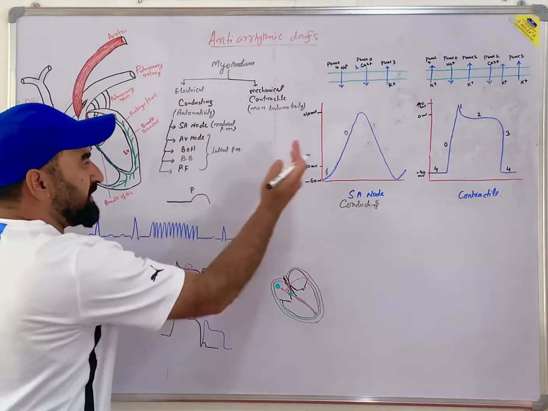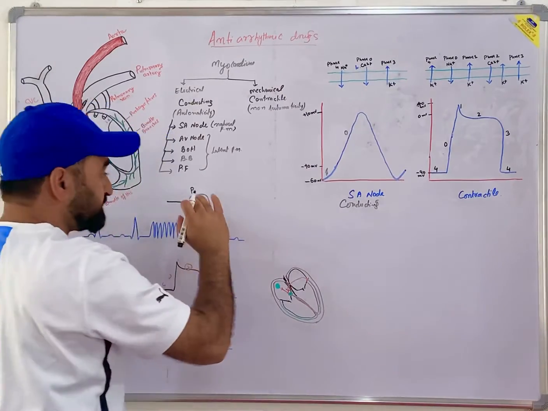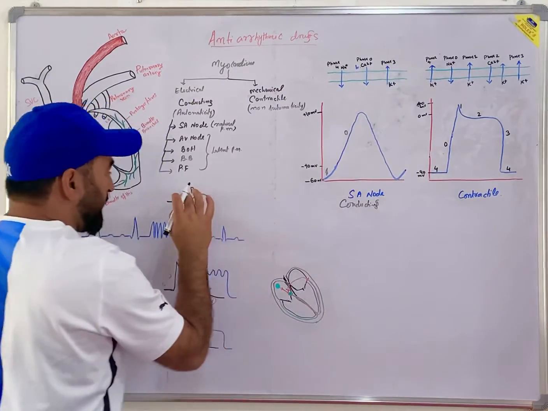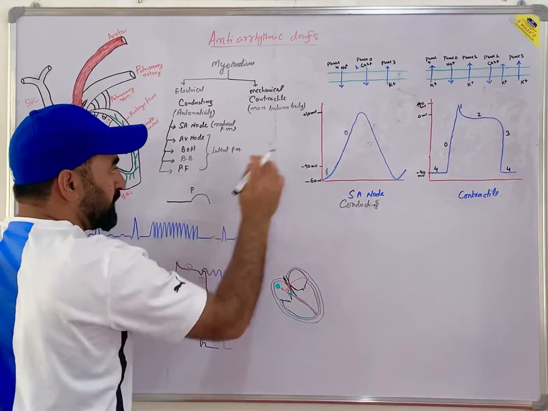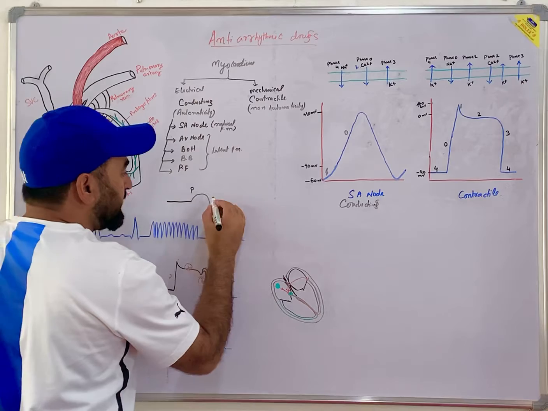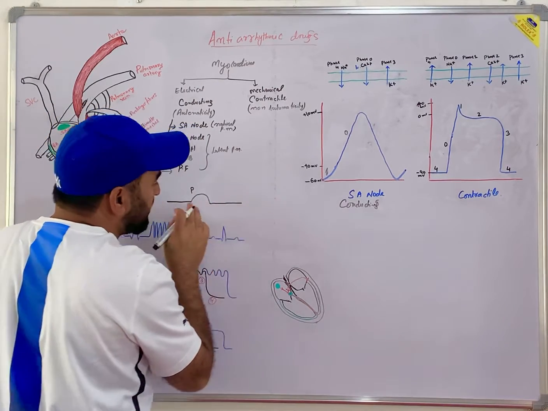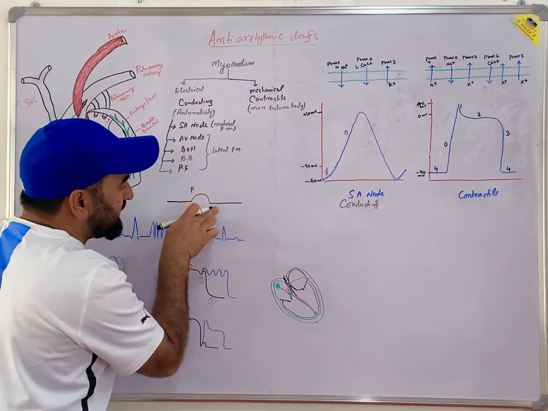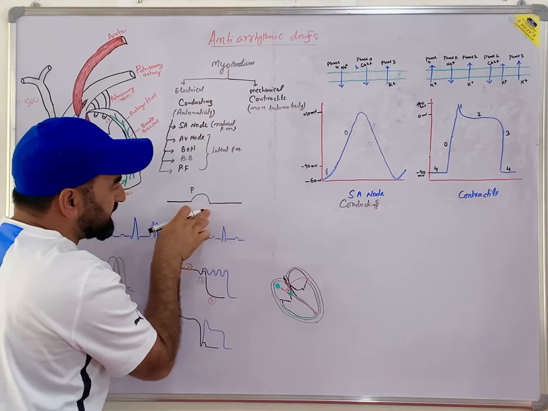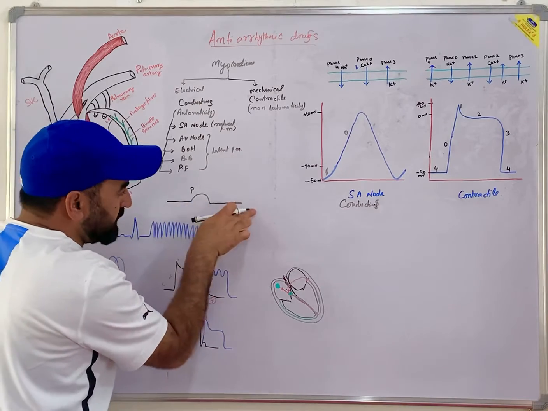So the P wave is generated. When the P wave is generated, what is going to happen? From the SA node, it travels through these conducting cells, conducting the impulse towards the AV node.